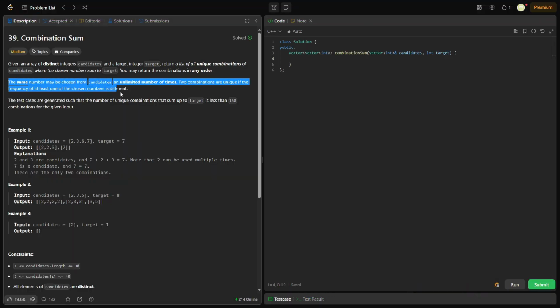Because if you read this right here, that's what this is saying. All this is telling you is you don't want to add, like, 3, 2, 2, and then later add, I don't know, 2, 3, 2. You don't want to add both of these to the answer array. They have to be unique. So you only want to add one of these. Okay.